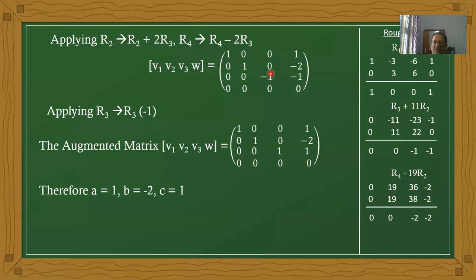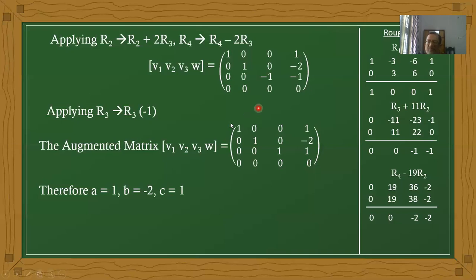Here we want 1, not minus 1. Therefore we multiply R3 by minus 1. The augmented matrix becomes 1, 0, 0, 1, 0, 1, 0, minus 2, 0, 0, 1, minus 1, and the final row is all zeros. Now it is in echelon form.